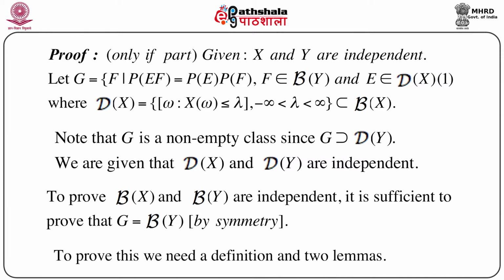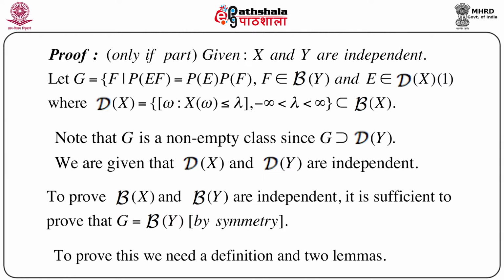the set of all omegas such that X of omega is less than or equal to lambda, provided lambda lies between minus infinity and infinity. Now remember one thing: it is immediately clear that this script D of X is a subset of script B of X, the Borel sigma field generated by X. It is also immediately clear that G is a non-empty class, since G contains script D of Y. Now we are given that script D of X and script D of Y are independent.